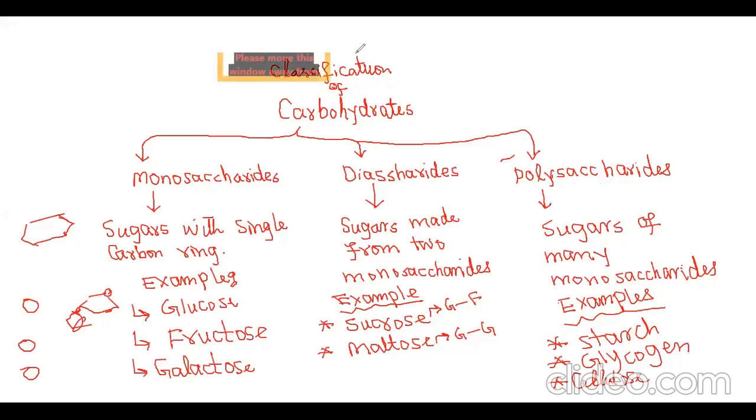Now please remember, monosaccharide is a simple sugar. It cannot be further hydrolyzed. For example, if I add water to sucrose in the presence of enzyme, sucrose can convert into glucose and fructose. And same for maltose: if I add water, it can convert into glucose and glucose. But monosaccharide cannot be further hydrolyzed. Monosaccharide is a simple sugar.